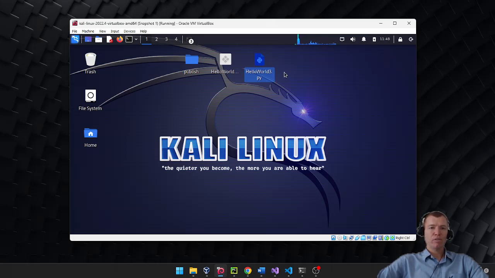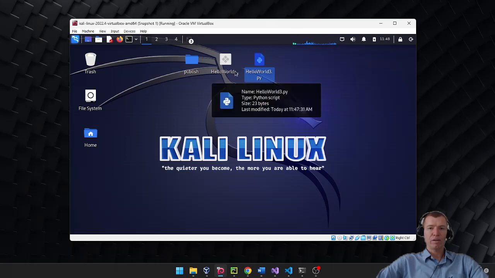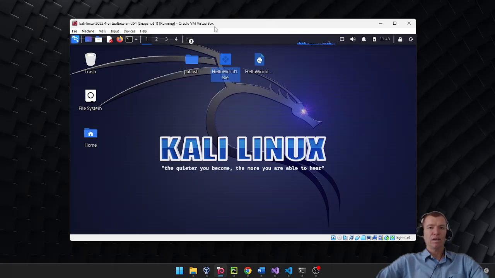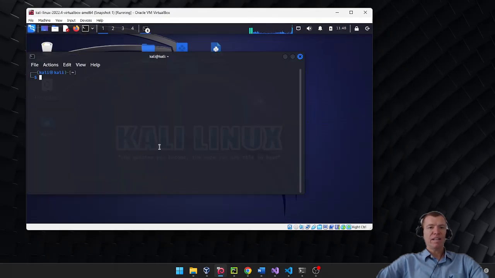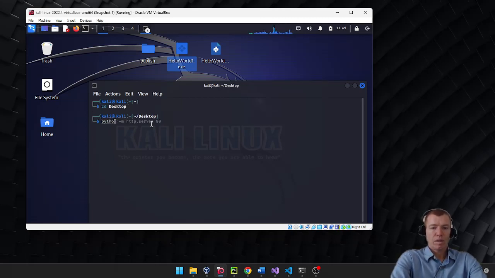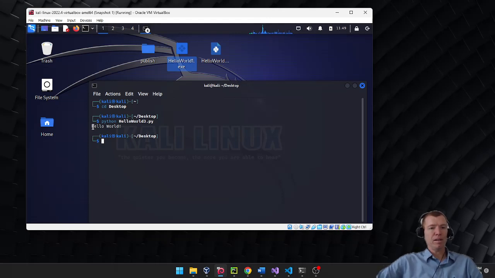Okay, so I got these 3 files up here, or a folder and 2 files. One is the Python, one is the C++, and one is my C# that is built for Linux. Now what I want to show you with this example is that out of the box, I wrote that one Python script. I got to go to my desktop first, so that's what's going on. Python, and then hello world. You'll notice that right out of the box, no changes whatsoever, it prints out my hello world, right? Whatever my script was in Windows runs exactly the same inside Linux.